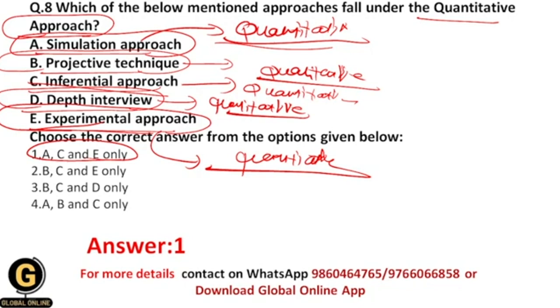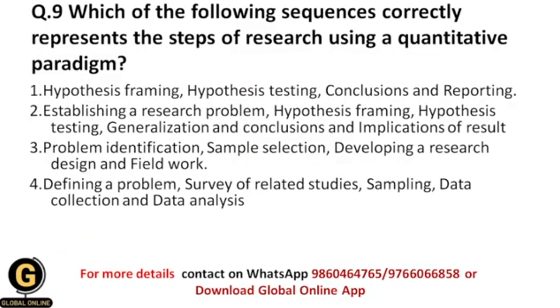And projective techniques and depth interviews, both of these are qualitative approaches, and that's why the correct answer over here is 1. Okay, which of the following sequences correctly represents the steps of research using a quantitative paradigm? Quantitative paradigm means exactly from which perspective or approach you are doing the research, by using quantitative methodology. Okay, so in every research there is a sequence of steps that we need to follow, and these are nothing but the scientific methods.